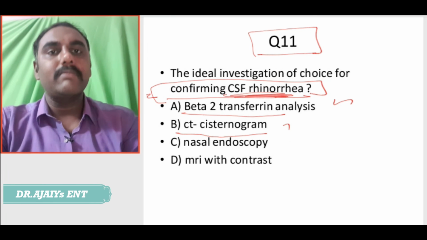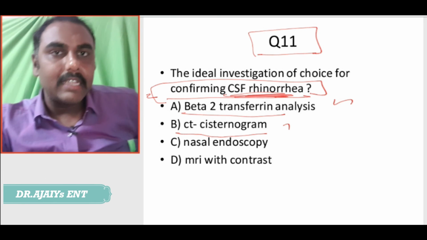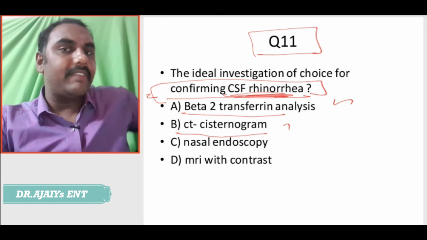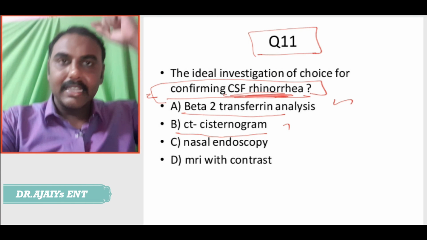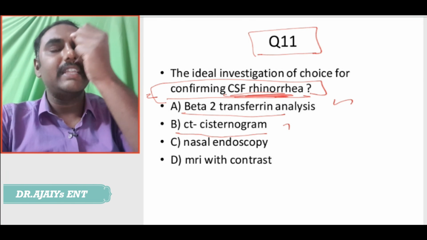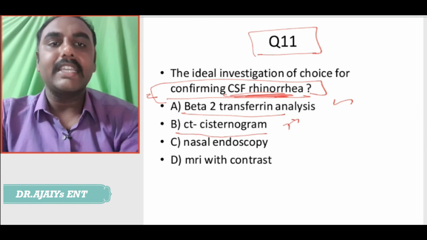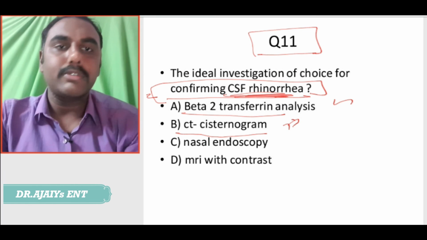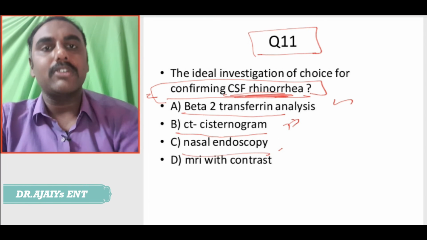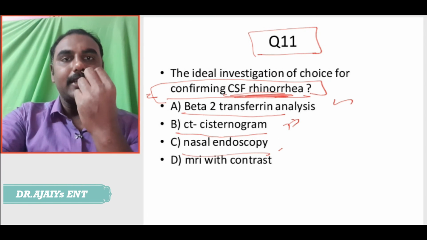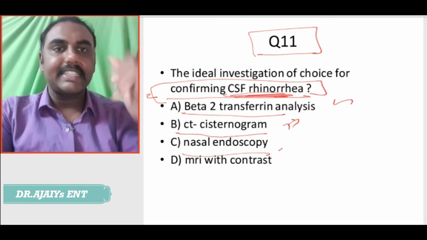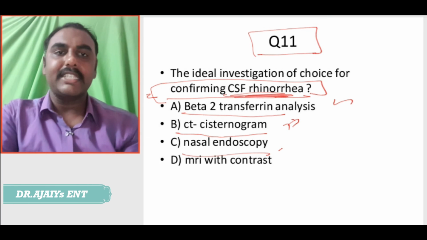CT cisternogram is where we do a lumbar puncture and give a dye, the dye goes into the CSF circulation and comes through the nose, and we check it. Obviously, this is also used for confirming. The nasal endoscope is also used for confirming. We pass the endoscope and give a Valsalva to check the site of leak. Again, it is used for confirming CSF rhinorrhea.